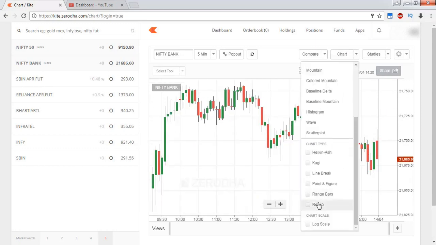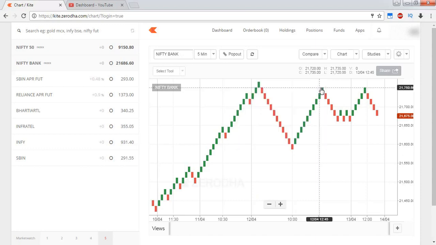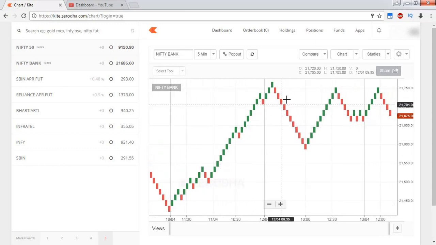So to avoid that, a proper range has to be set depending upon the stock you are trading and depending upon the index you are trading. So here I am putting 15. There should be a movement of minimum 15 points for a new box to be plotted, in this case of Bank Nifty. So if you see here, on 12th I can go short here, I can book the profit here, and I can buy here, and I can close the trade here.